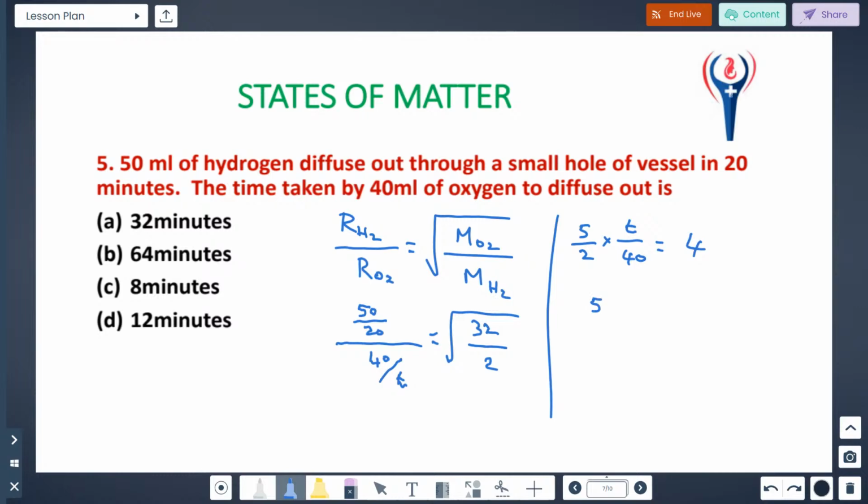Therefore 5T is equal to 4 into 40 into 2. We want to find only T, so T is equal to 2 into 40 into 4 by 5.